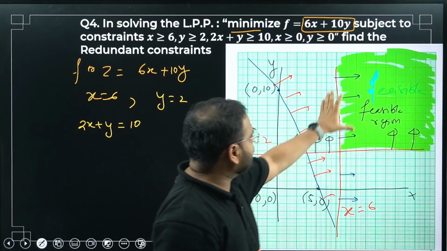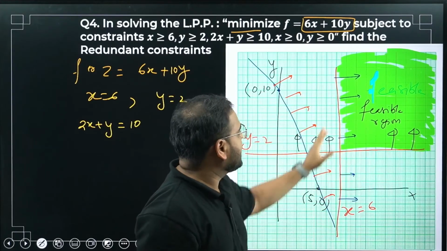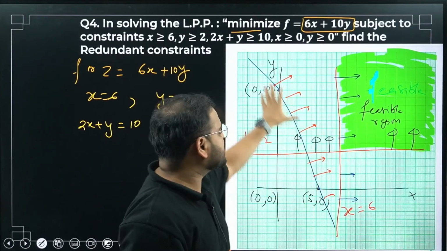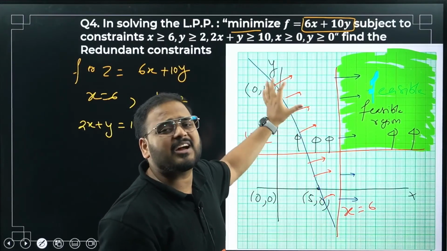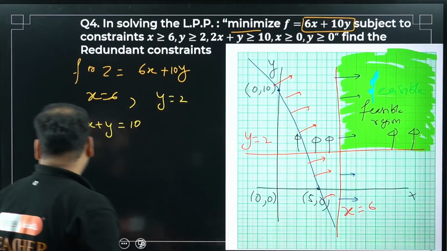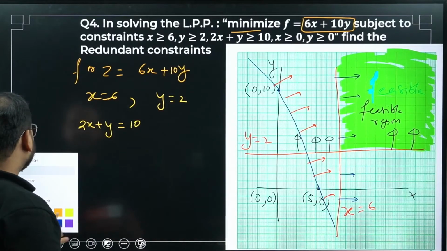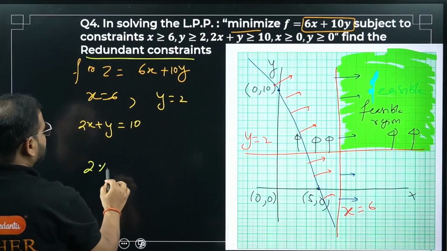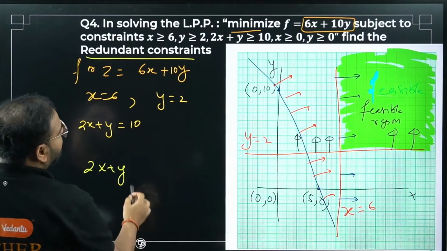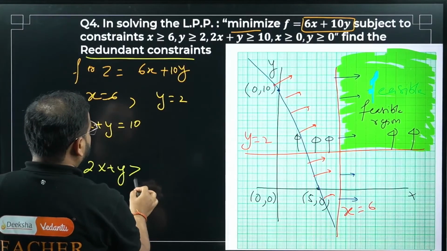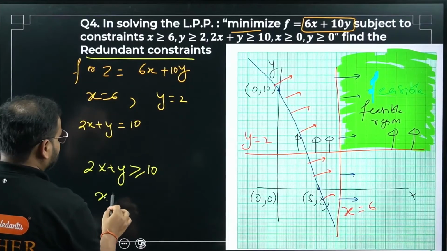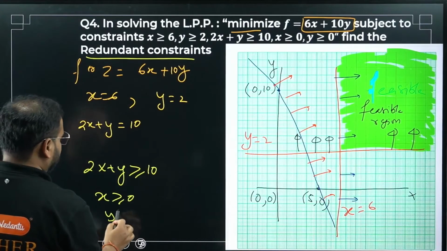No sir, because using these two constraints, x greater than 6 and y greater than 2, I'm getting the feasible region. So this is the constraint I don't require. It means my redundant constraint is going to be this 2x plus y greater than or equal to 10, okay, and what? X greater than or equal to 0, and what? Y greater than or equal to 0.